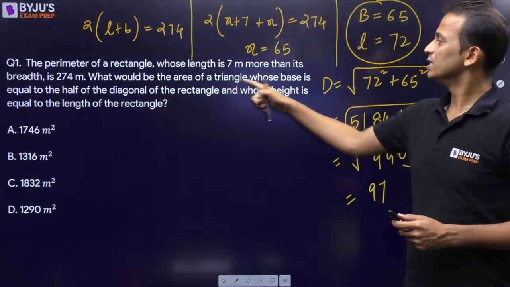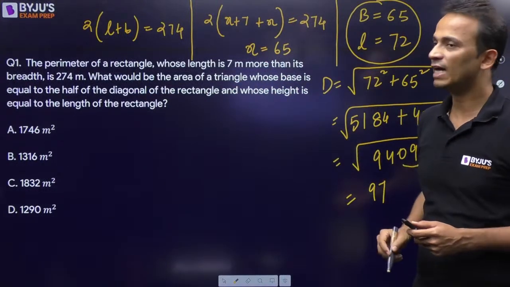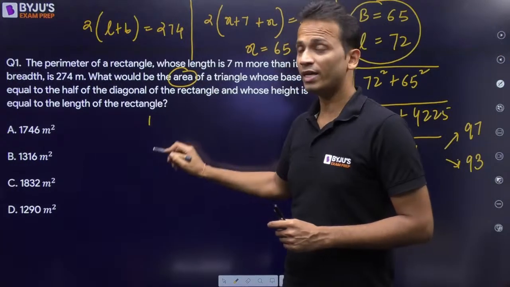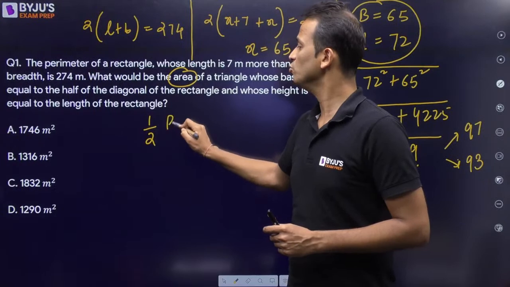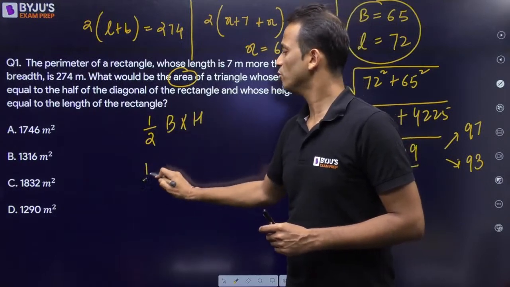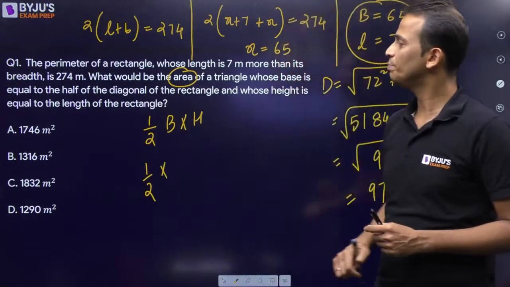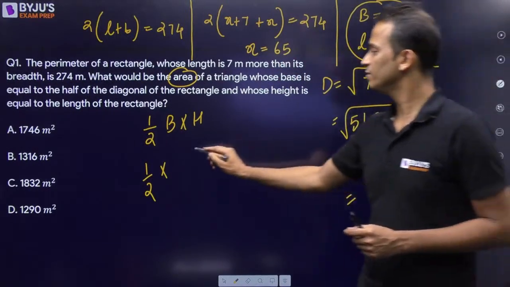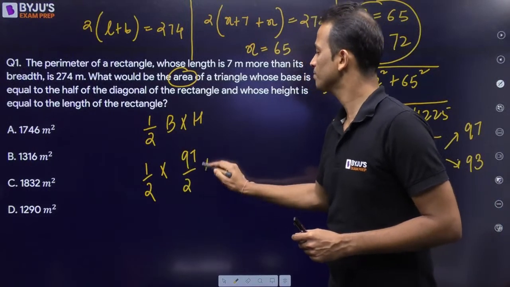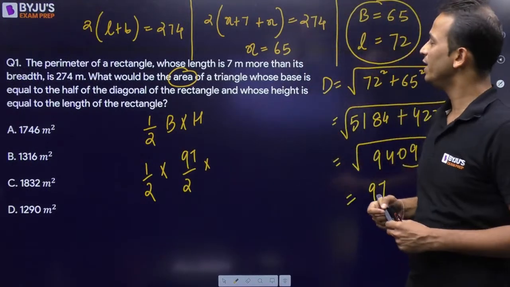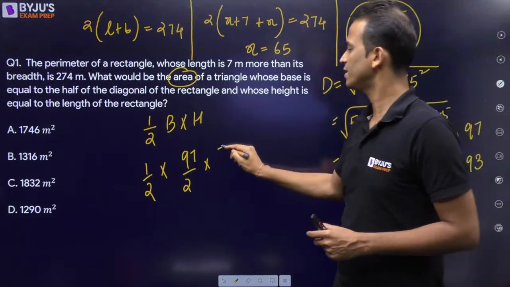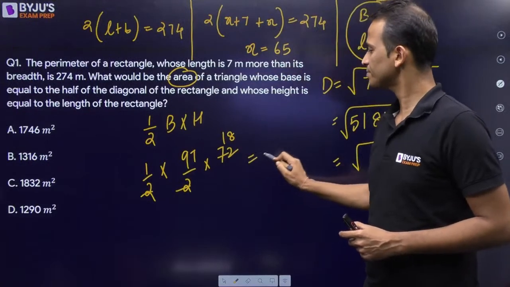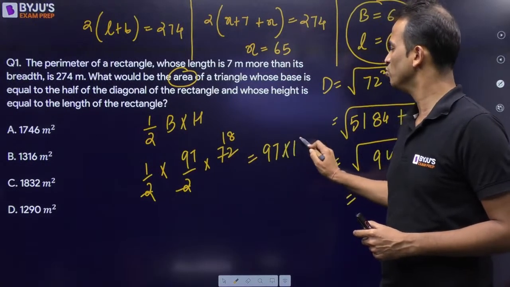Now they are saying that the triangle whose base is equal to half the diagonal. So area of triangle find out करना है. So area of triangle is half into base into height. So half multiplied by, what is the base? The base is equal to half the diagonal. Diagonal is 97. So 97 upon 2. And the height is equal to the length of the rectangle. Length of the rectangle is 72. Okay. So 2 and 2 will get cancelled. यहाँ पे 18 आ जाएगा. So my final answer should be 97 into 18.